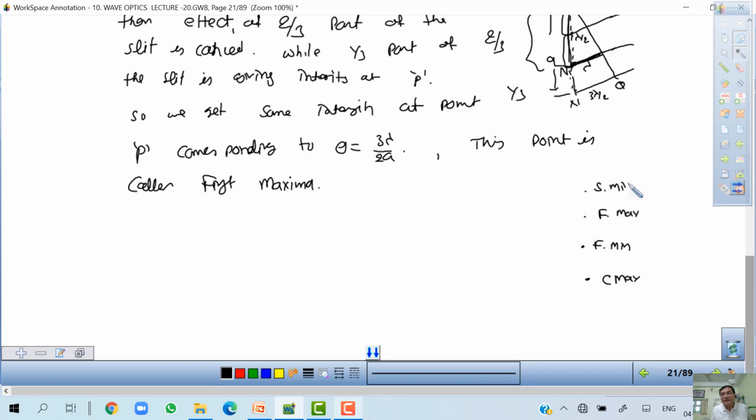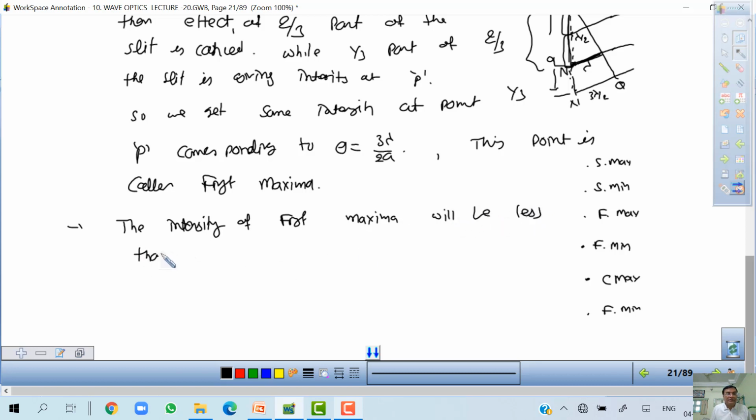Second minima, then second maxima, likewise down, first minima. Okay, but intensity here is less than the center maxima. The intensity of first maxima will be less than central maxima.